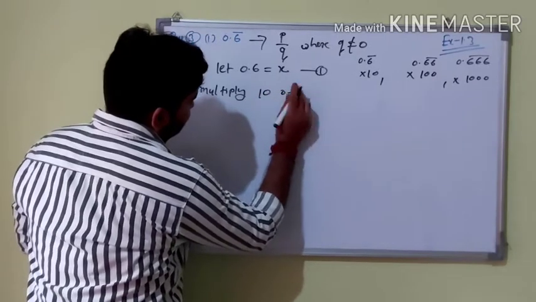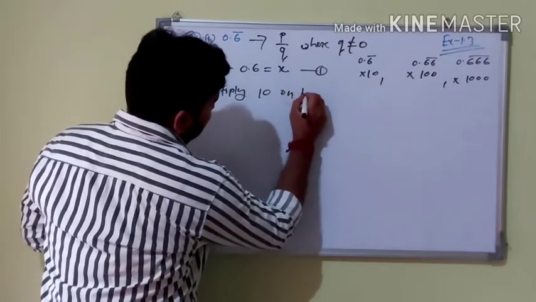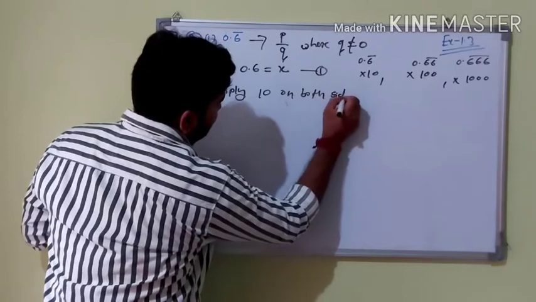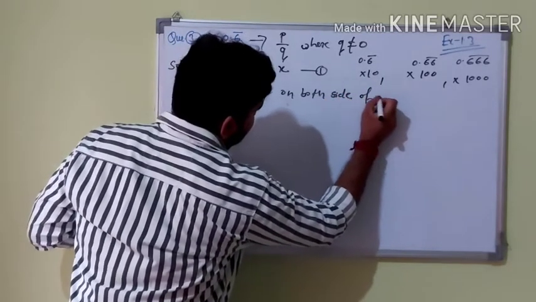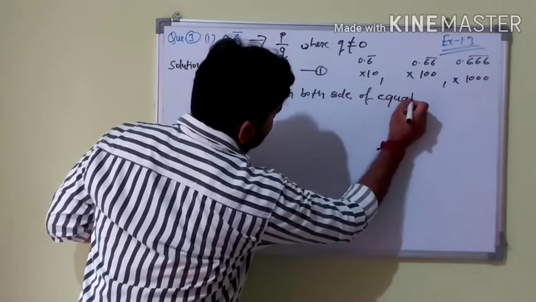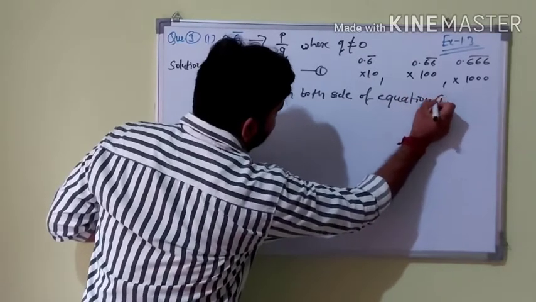Multiply 10 on both sides of equation 1.